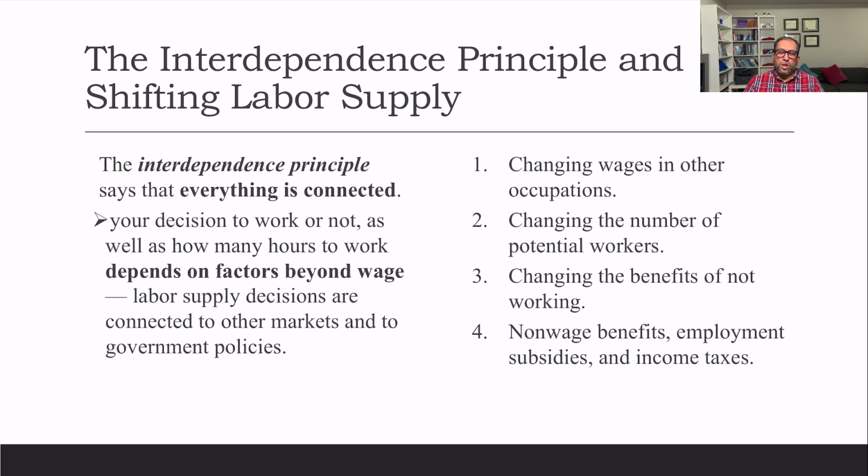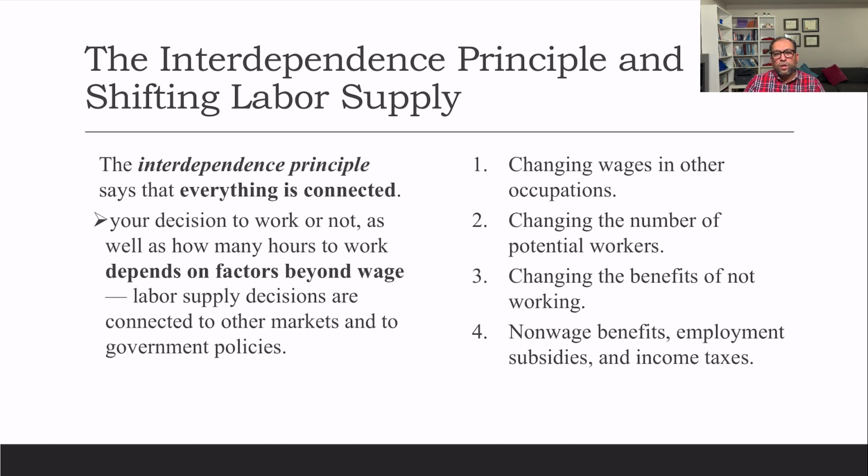Third, changing the benefit of not working. If the benefits of not working, like social welfare or unemployment benefits, are high, then definitely the supply will go down. We observe this in Scandinavian countries, where the unemployment benefits are very high, so people don't want to work there. In general, not all, but some people.